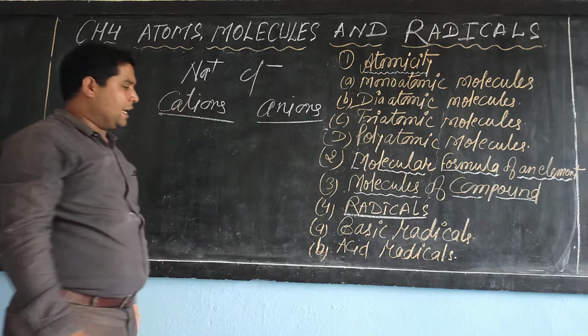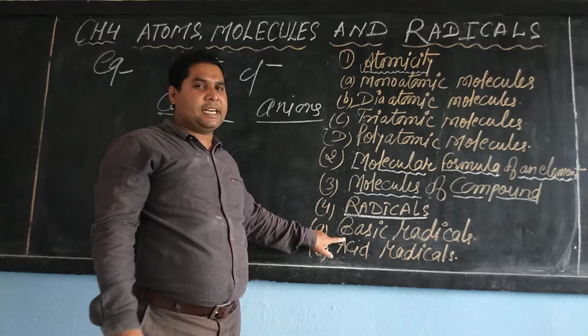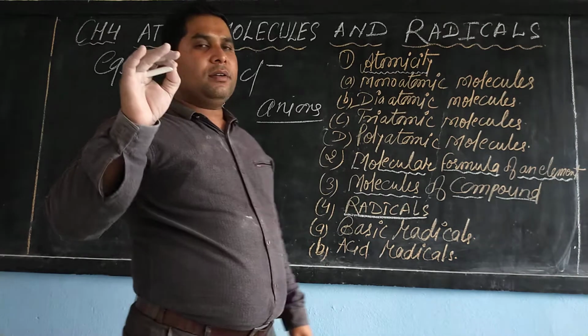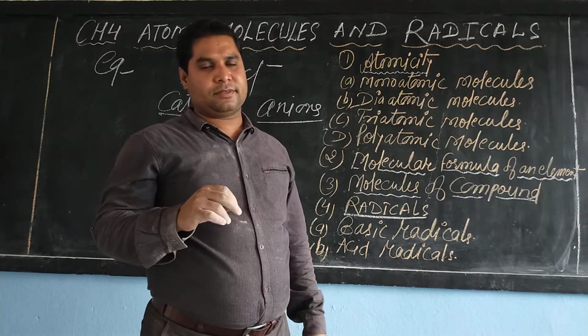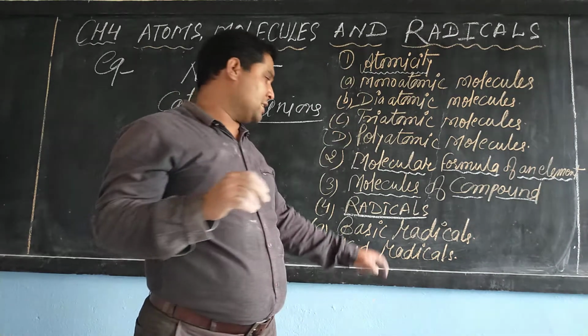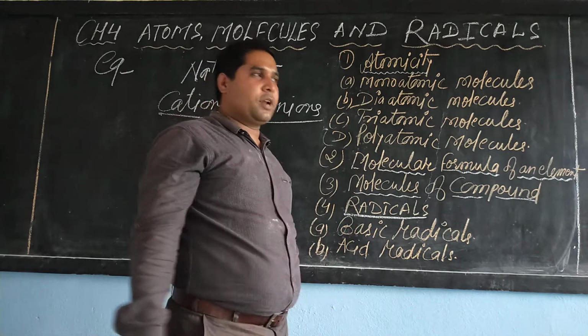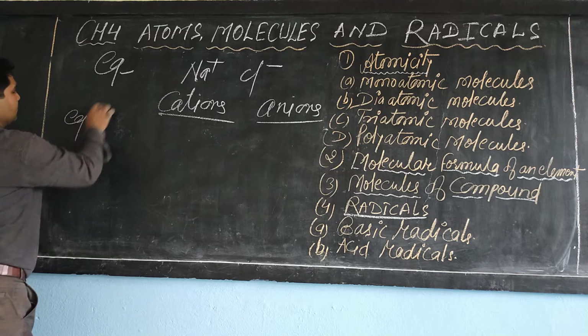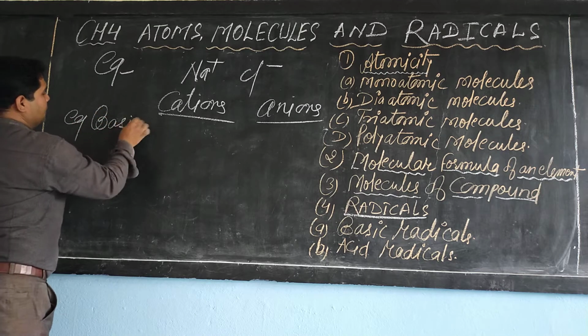Dear student, let us see basic radical and acid radical. All metallic ions and ammonium are considered as basic radicals.